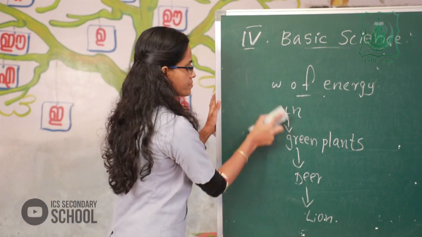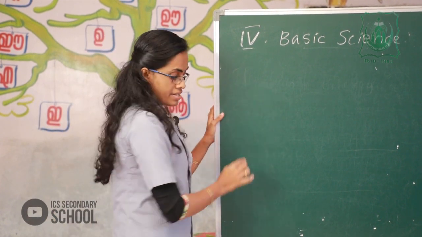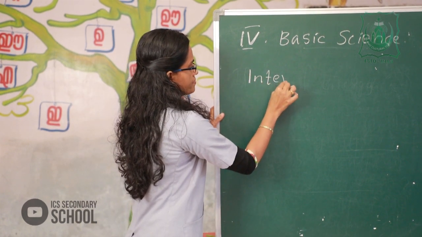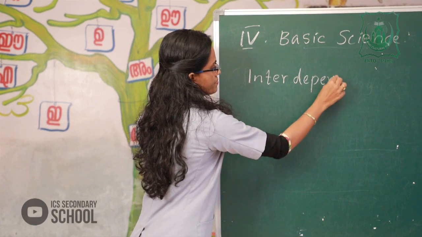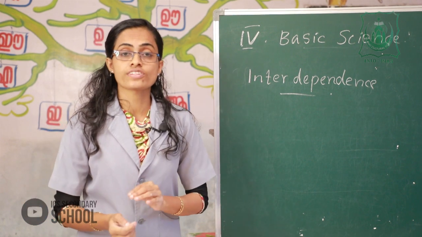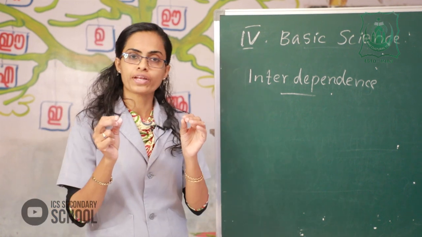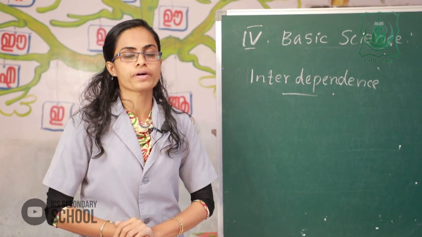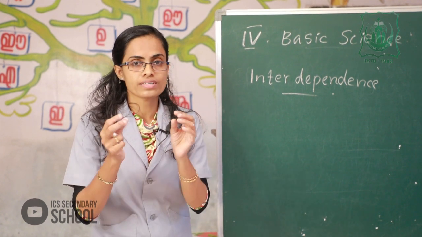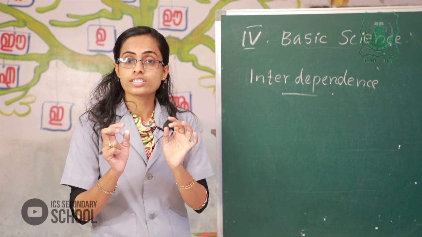The next, please listen here. Interdependence of plants, animals, and human beings. Plants depend on animals and animals also depend on plants. Animals need food to live and oxygen to breathe.